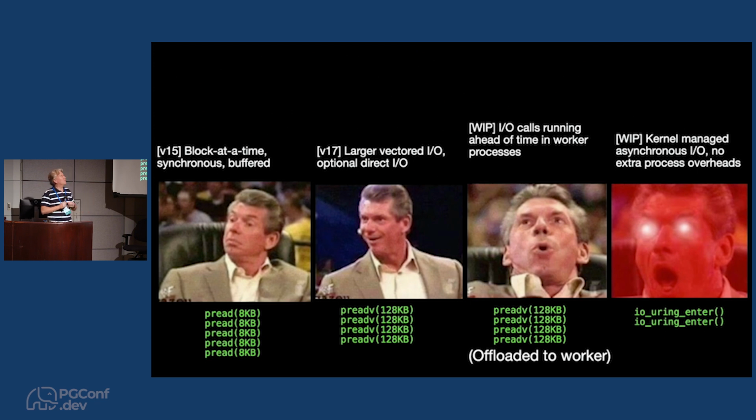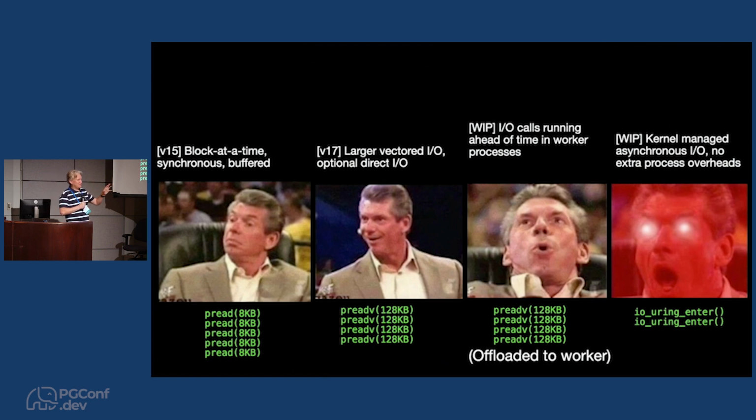So if you look at Postgres scanning a table in older versions of Postgres, you'll see that it reads 8 kilobytes at a time with pread system calls. So you might see something like this in strace. And with the changes that have gone into v17, at least as far as beta 1, I can't promise it'll still be there when Postgres 17 is released, but fingers crossed, if you run a select count star on a table, you'll see a whole lot of preadv calls that are of size 128K. So it's doing a smaller number of system calls, transferring more data at a time, and not having to enter and exit the kernel so many times, which is just a beginning. It's a stepping stone towards more things.